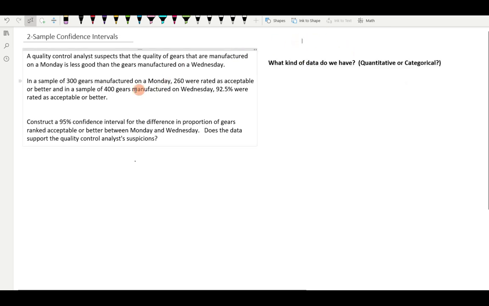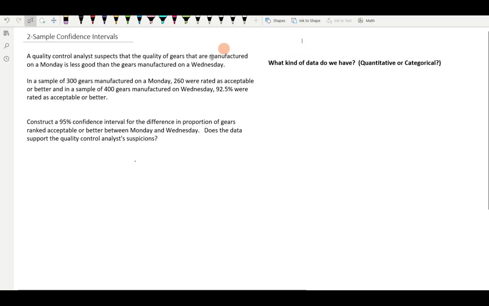I find it helpful sometimes to take a step back. Let's think about what the individuals are in this sample. We are ultimately looking at gears, and what we are measuring is whether or not the gear is rated as acceptable or better, which is a category. This is categorical data.